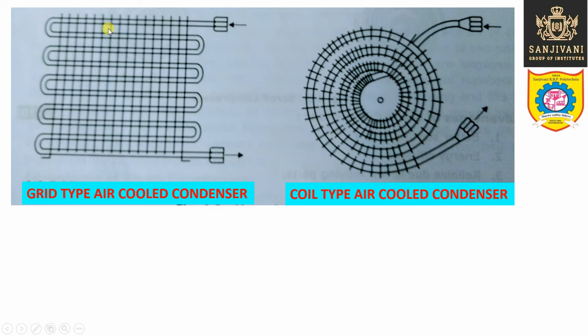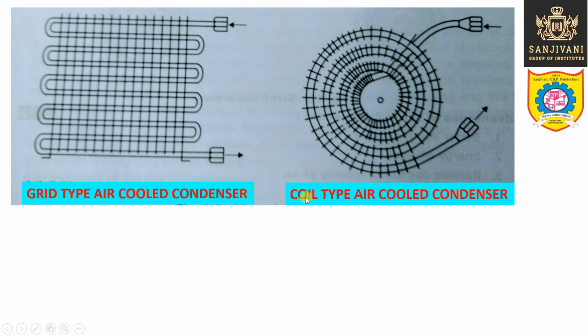So the refrigerant is entering from here. This is the inlet and this is the outlet of the refrigerant. The refrigerant is flowing in the form of coil. So in the due course of the flow of the refrigerant along the long coil, the refrigerant gets cooled and thus gets condensed due to contact with the air.